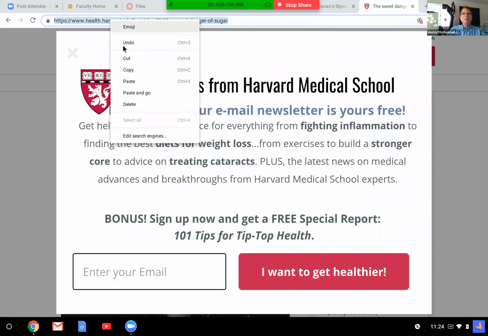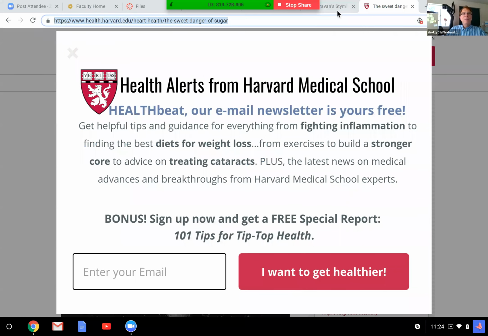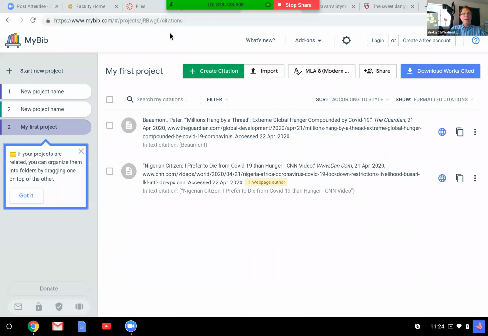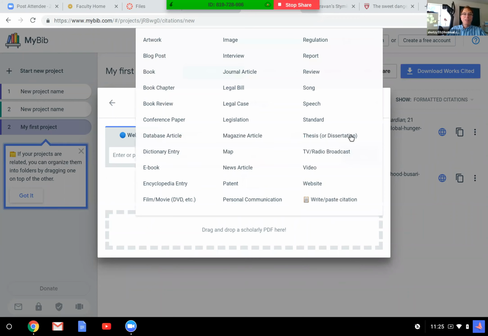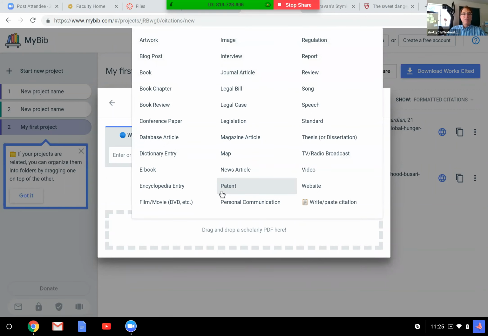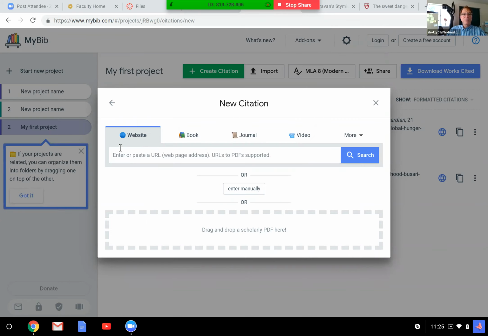And then I go back to mybib.com and I want to create a citation. So I go create citation using the green one. I know it's a website. It could be these other ones. It could be even more. It could be a journal article. It could be a database article. It could be an encyclopedia entry. So whatever it is, I'm going to click on that so I can make my citation. But in this case, it is a website, so I'll put that in there. Hit search,